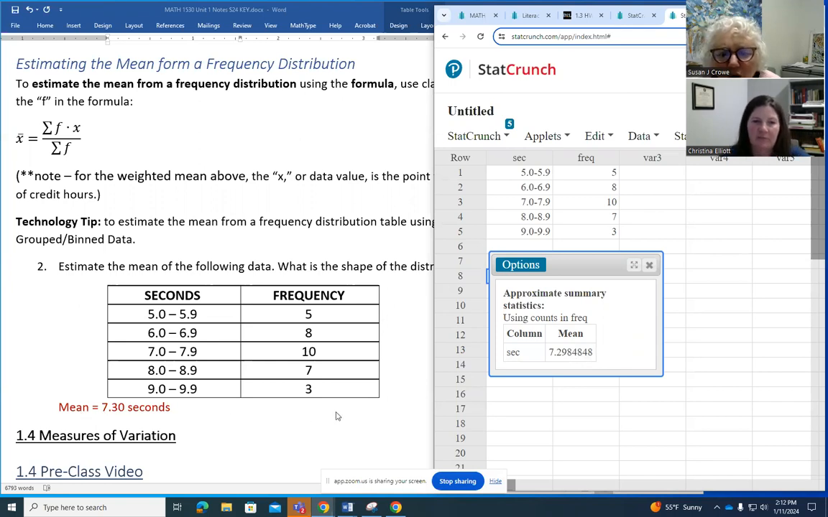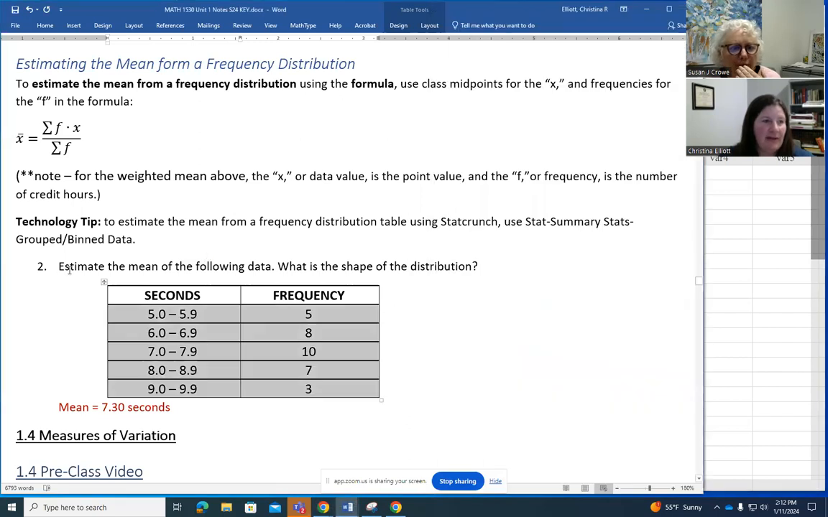the same answer. Can you also highlight that it says approximate summary stats? Because it's not the actual, we don't know what the real second measurements were. We only know that 5 of them were in that first class and 8 of them were in the 6 second range, but we don't know whether all 8 of them were 6.2 or 6 point whatever. So it's an approximate summary statistic. And that's why we have over here estimate the mean.